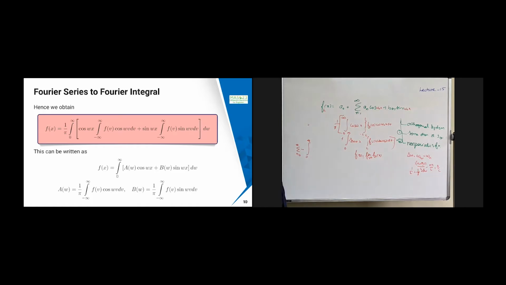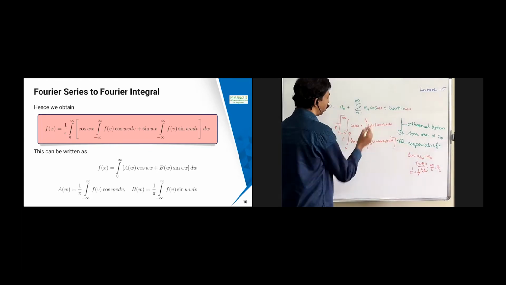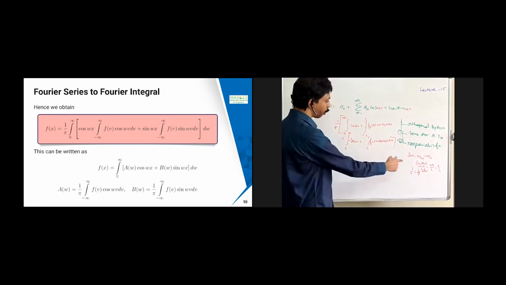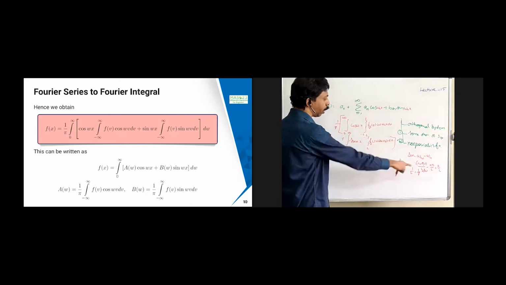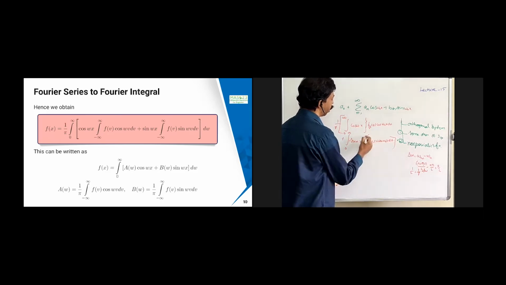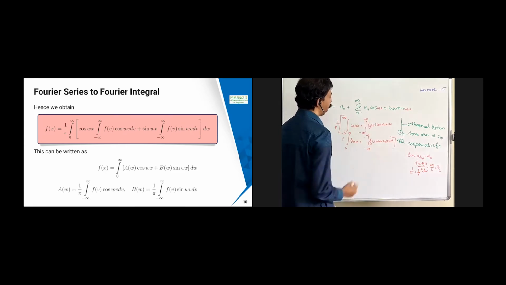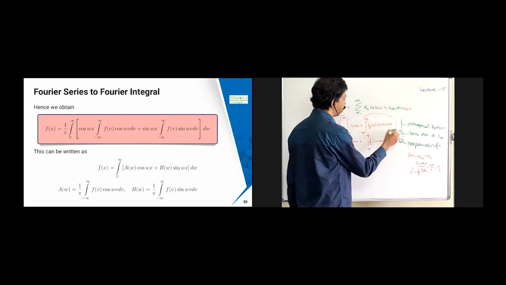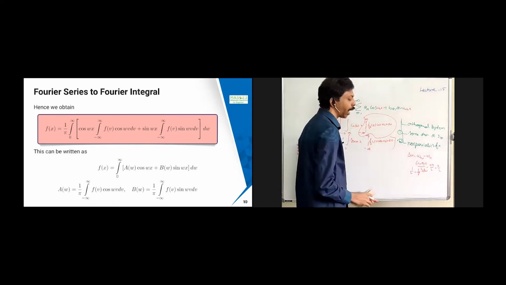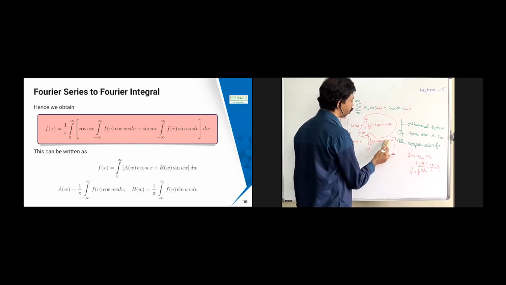Now I am going to rewrite this equation as follows. L tends to infinity, then only delta w tends to 0. Therefore, this becomes minus infinity to plus infinity, and this also becomes minus infinity to plus infinity. Here also omega n will become omega, because delta w tends to 0.